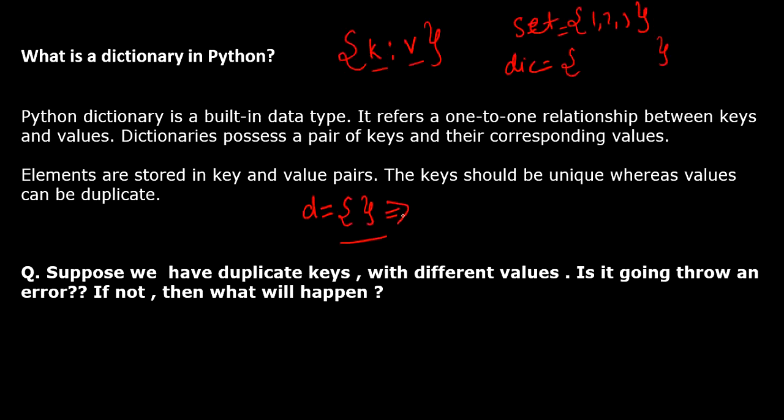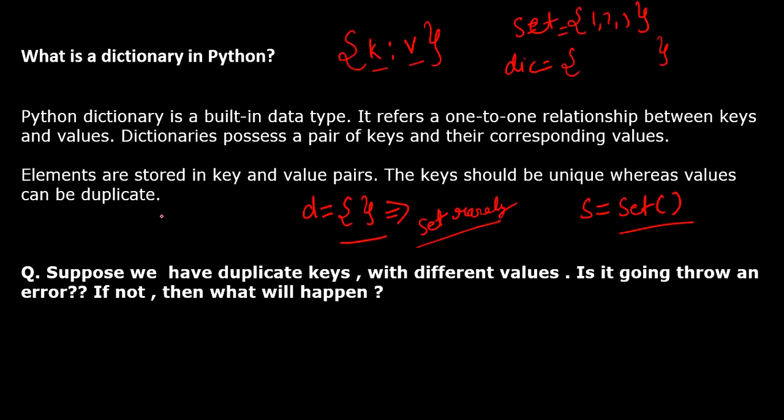It is going to be considered a dictionary because set is rarely used. So if you want to define an empty set, you have to write s equal to and then use the set function. This is a kind of tricky question that they can ask you. That's why I included this.